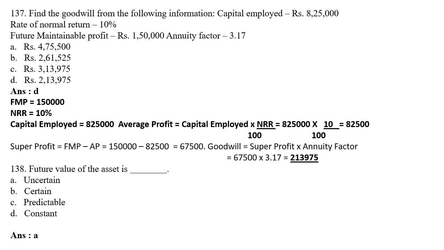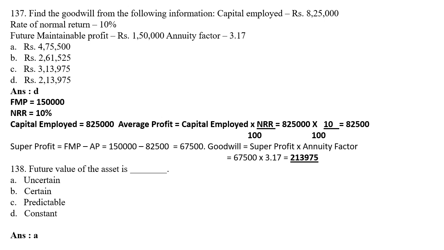So here you have to just remember the formula. First you have to find your average profit. Normal rate of return is 10%. Capital employed is 8,25,000, given in the problem sum. Average profit formula is capital employed into NRR divided by 100, so you will get 82,500.